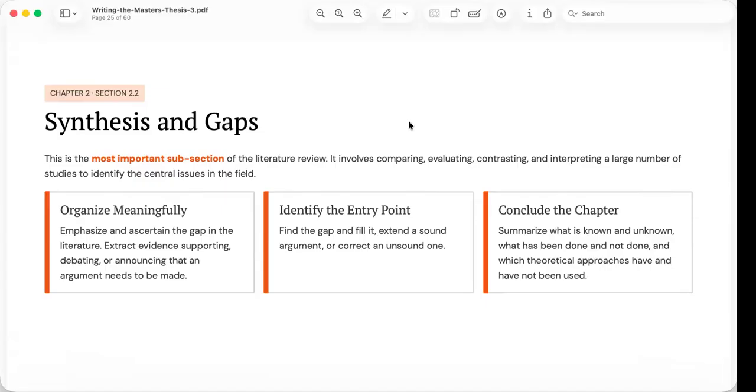In other words, the synthesis and gap section serves as the bridge between previous scholarship and your research. When written effectively, readers should finish chapter 2 convinced that your study is not merely interesting, it is necessary. They should see exactly where your research enters the scholarly conversation and how it contributes to advancing knowledge.